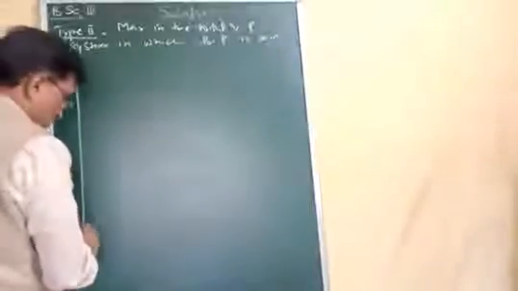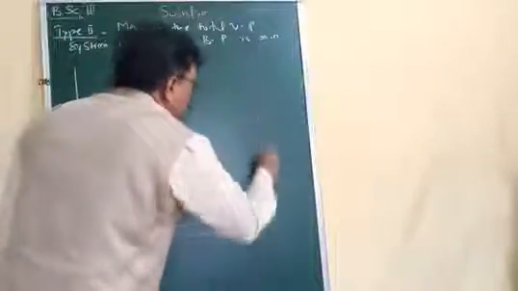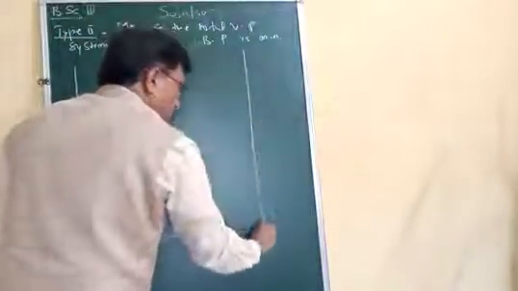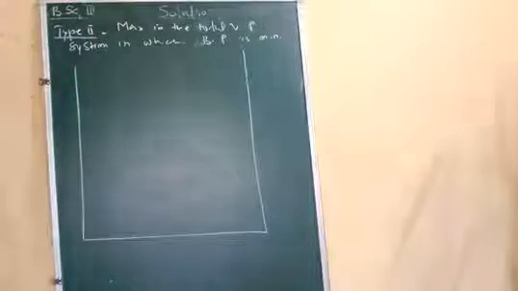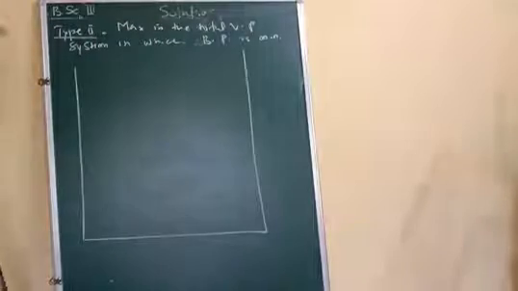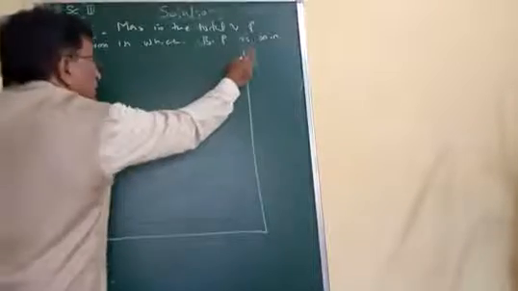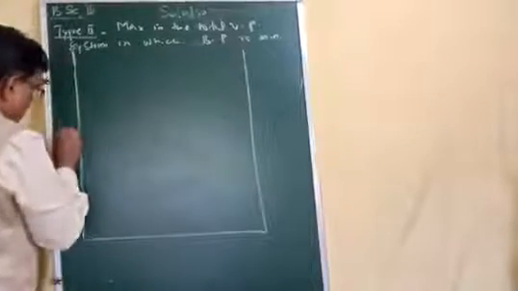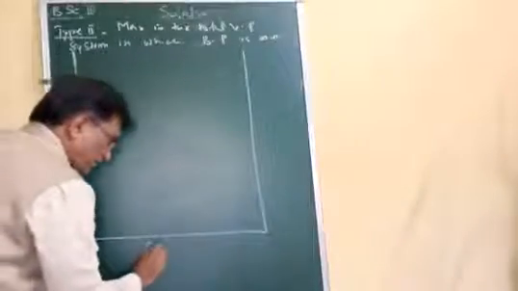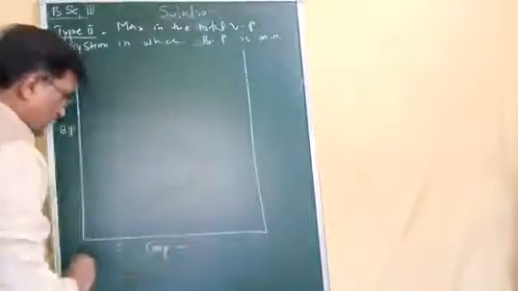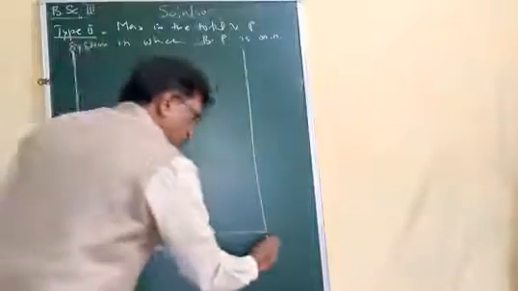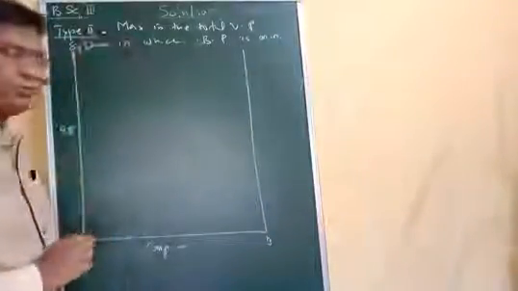Now in order to discuss this particular system, the theory of distillation of this liquid mixture, we have to see the boiling point composition diagram of type 2 liquid mixture.